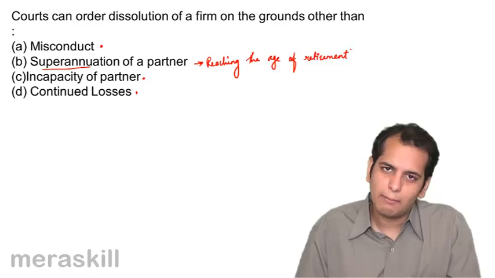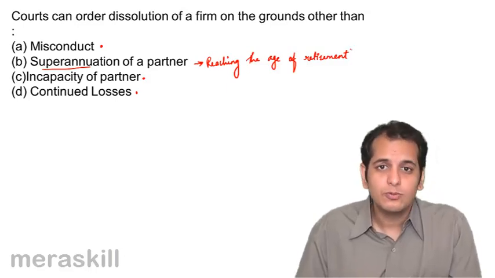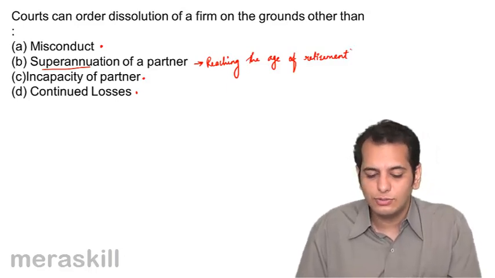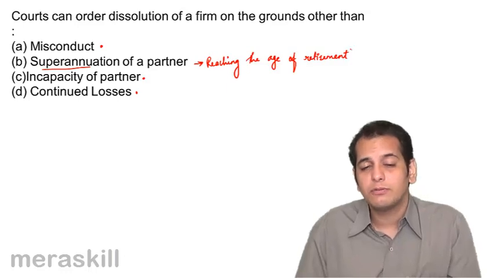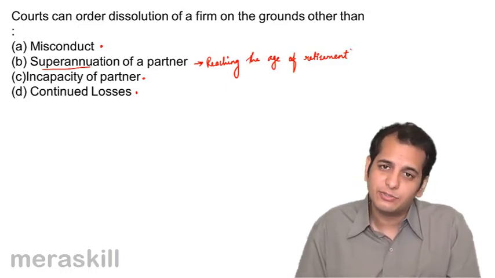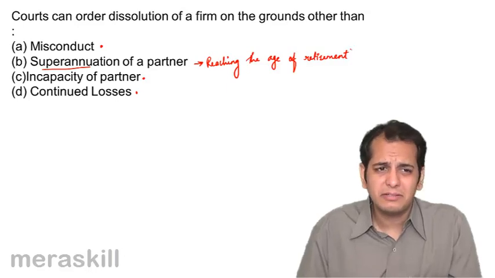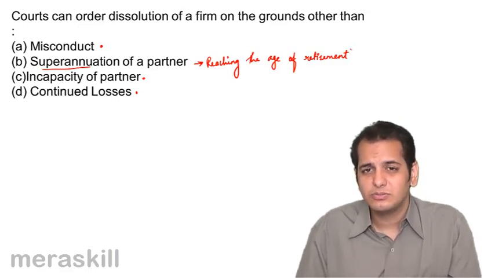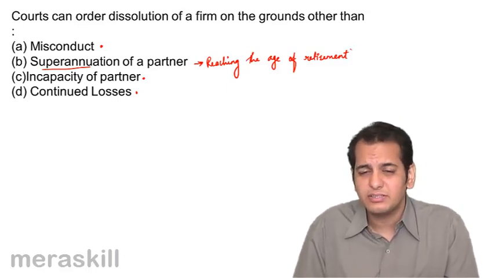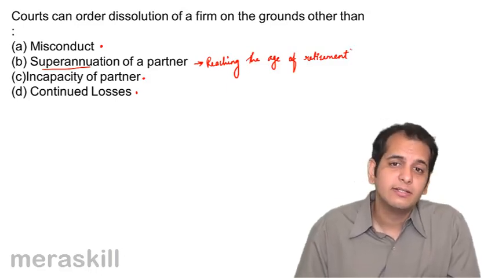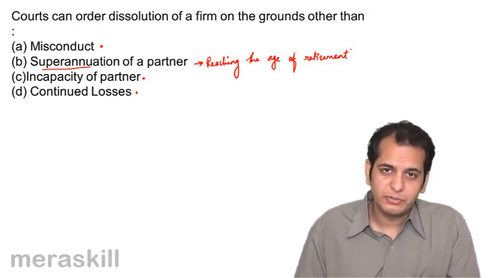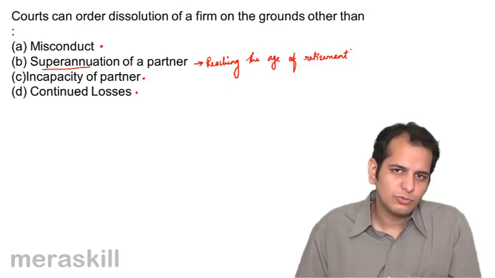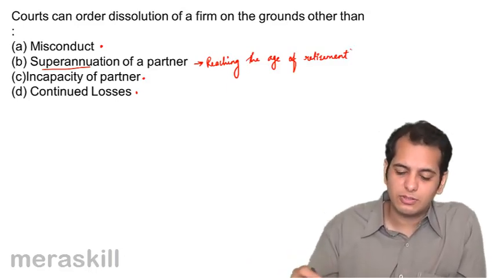So this does not apply to the owners. The court cannot order dissolution just because one of the partners has reached the age of retirement. You see many partnerships where persons of the age 65, 70, 72, even 80 still continue. So firm cannot be dissolved on this ground.